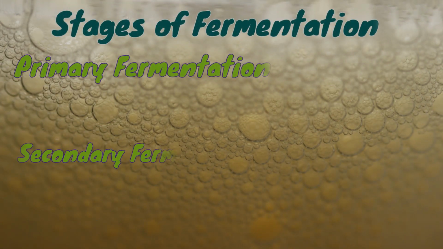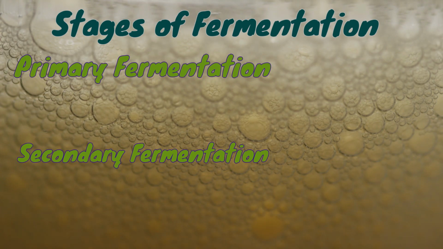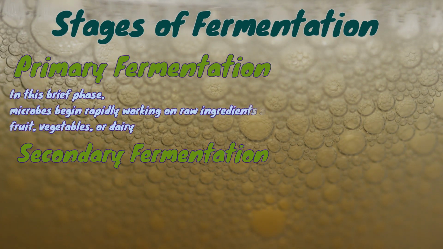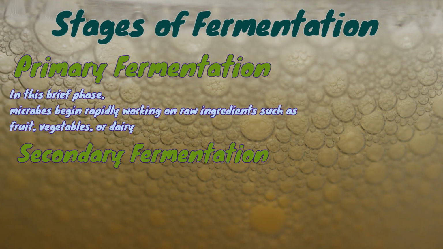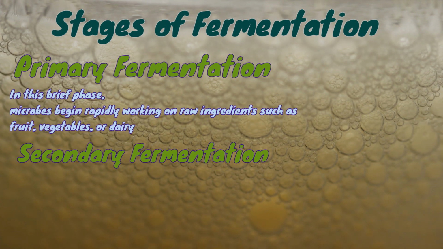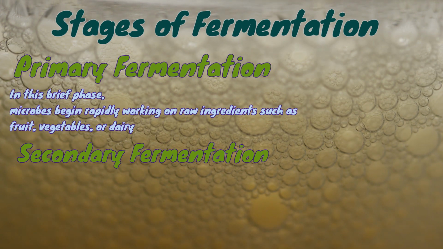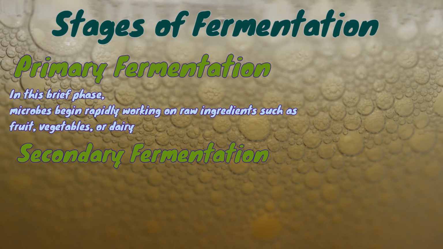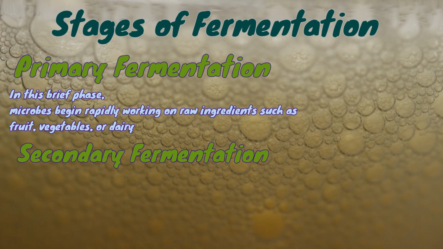There are two stages of fermentation: the primary fermentation and the secondary fermentation. In the primary fermentation, in this brief phase, microbes begin rapidly working on raw ingredients such as fruit, vegetable, or dairy. The microbes' presence in the food or in surrounding liquids prevents putrefying bacteria from colonizing the food instead. Yeast or other microbes convert carbohydrates into other substances such as alcohols and acid.